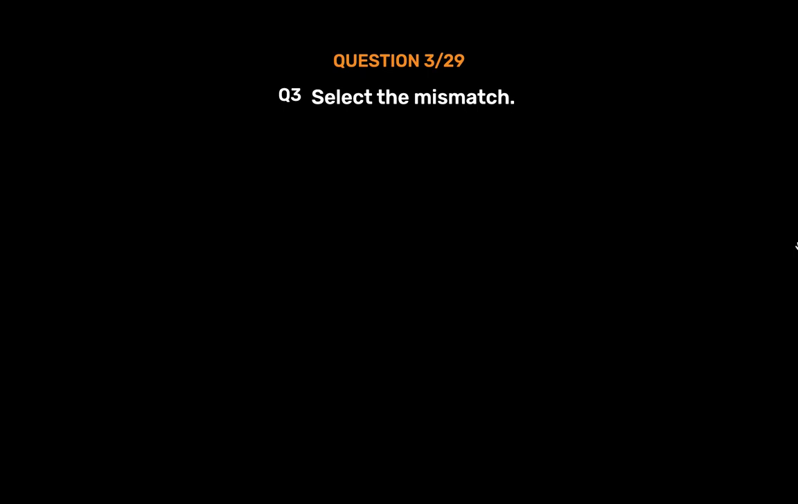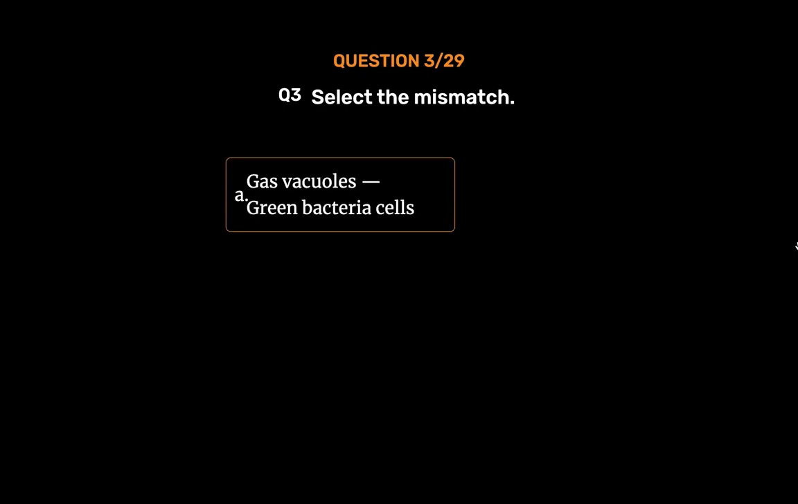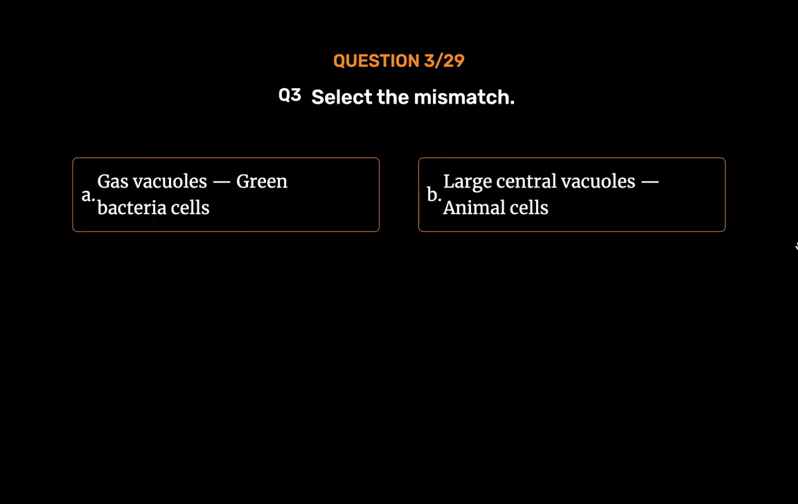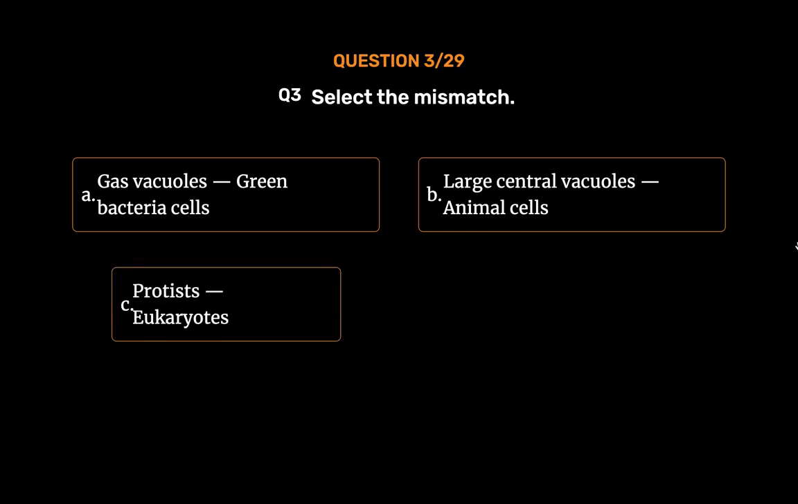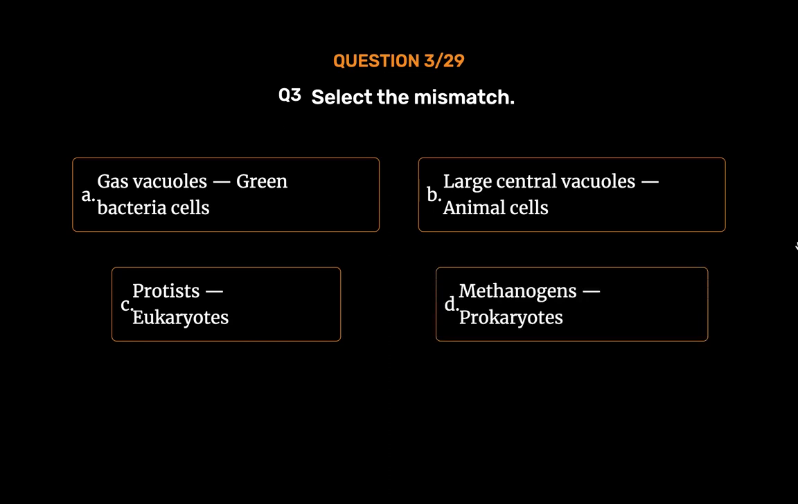Question number 3. Select the mismatch. Option A. Gas vacuoles, green bacteria cells. Option B. Large central vacuoles, animal cells. Option C. Protists, eukaryotes. Option D. Methanogens, prokaryotes. The correct answer is Option B.